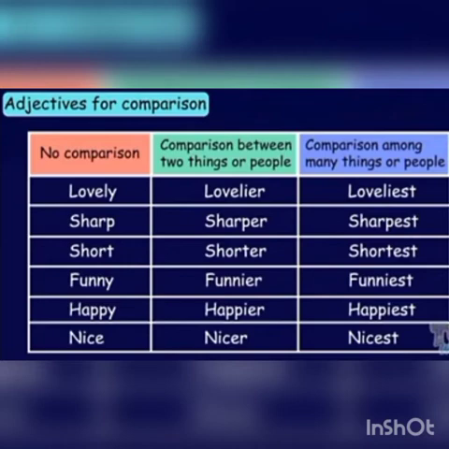First one is the positive degree in which there is no comparison. The next one is the comparative degree in which we compare two things. And the third one is the superlative degree in which we compare one person with the whole class. Let's revise the exercise. Fill in the blanks with the help of adjectives given in the help box.